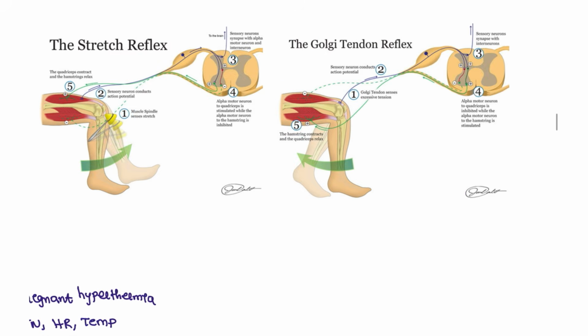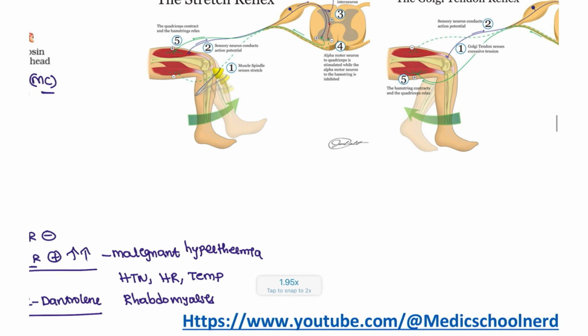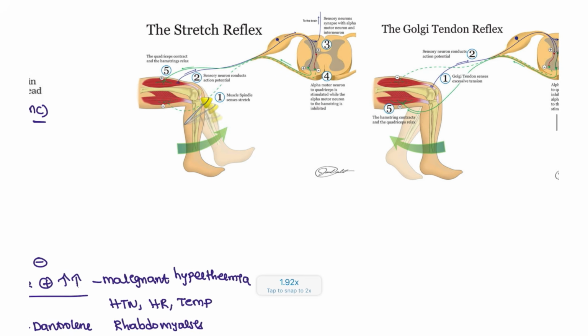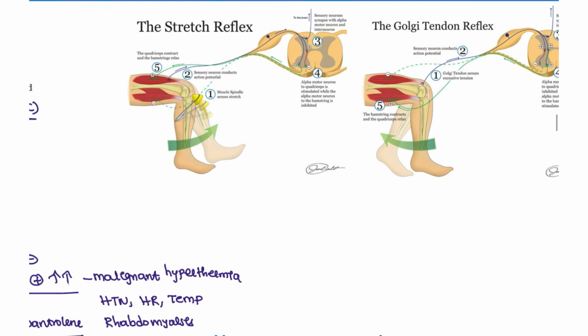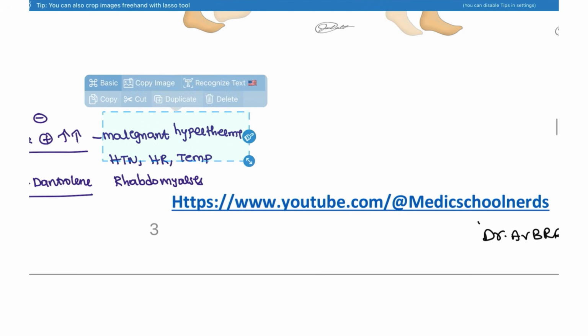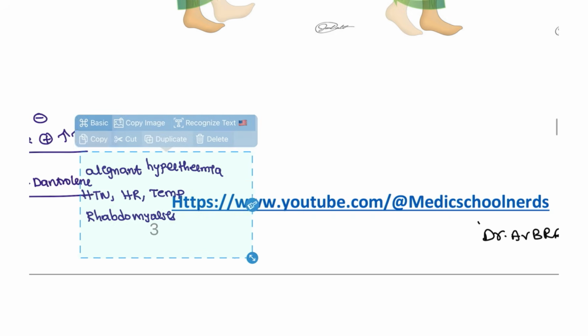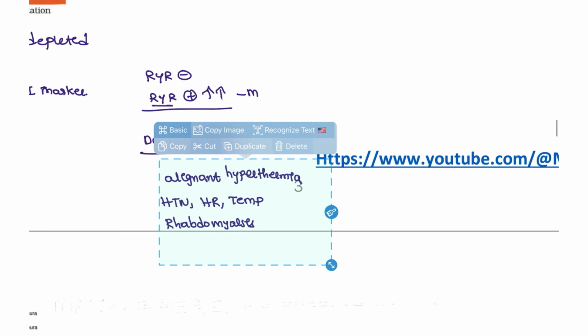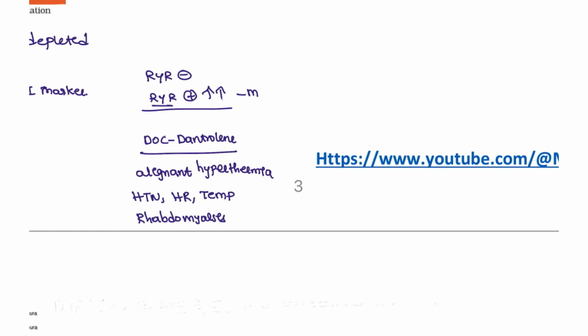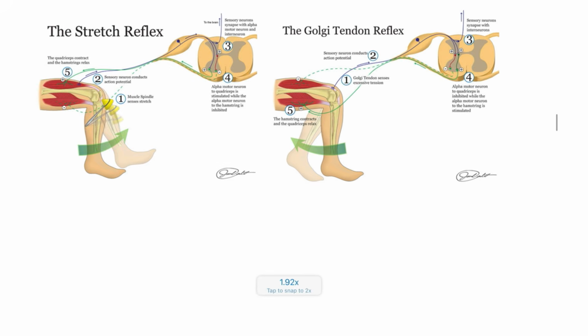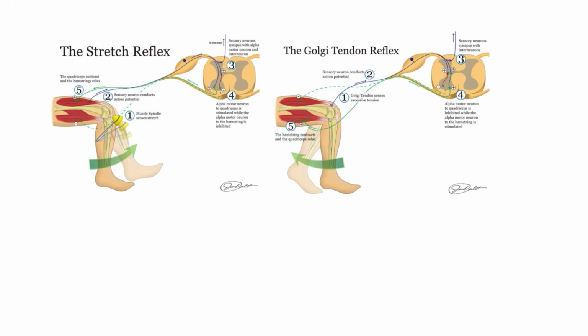Alright, next moving on to the different types that I want you guys to understand here, the stretch reflex and the Golgi tendon reflex. So the difference between the stretch reflex and the Golgi tendon reflex.